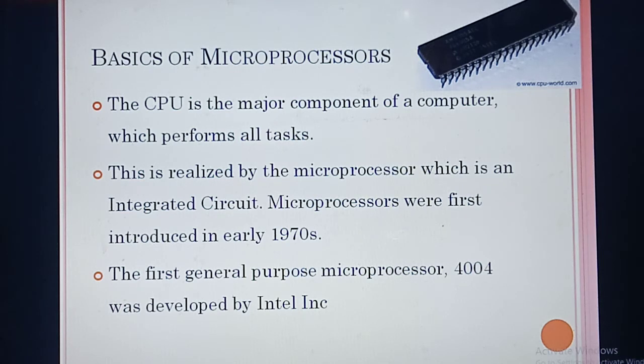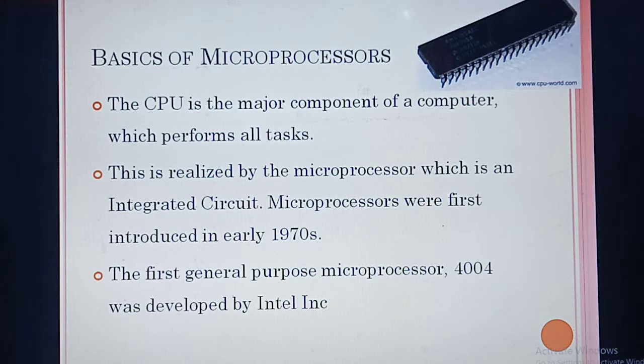Okay, so this microprocessor is connected in which part? A motherboard. Okay, if you are talking about a computer, which is the major component of your computer? If suddenly any person asks you which is a major component of your computer, what will you say? CPU. That you know, isn't it? So the CPU is the major component of a computer because all the processing is done in the CPU.